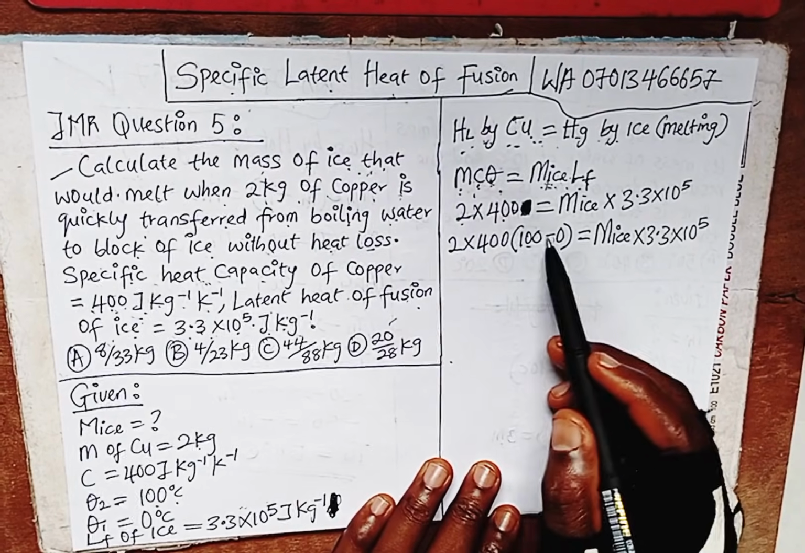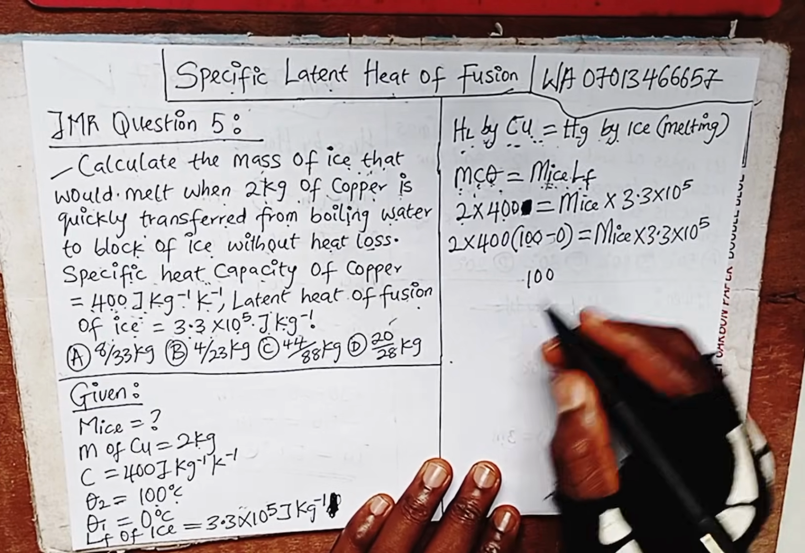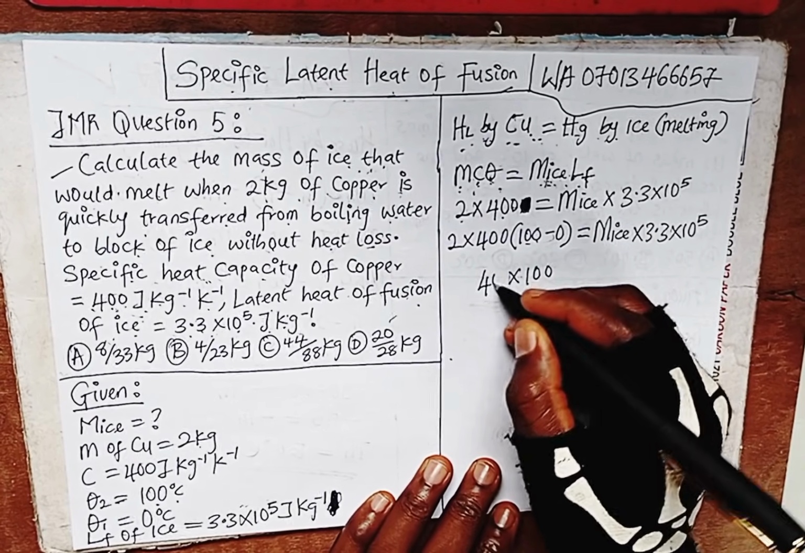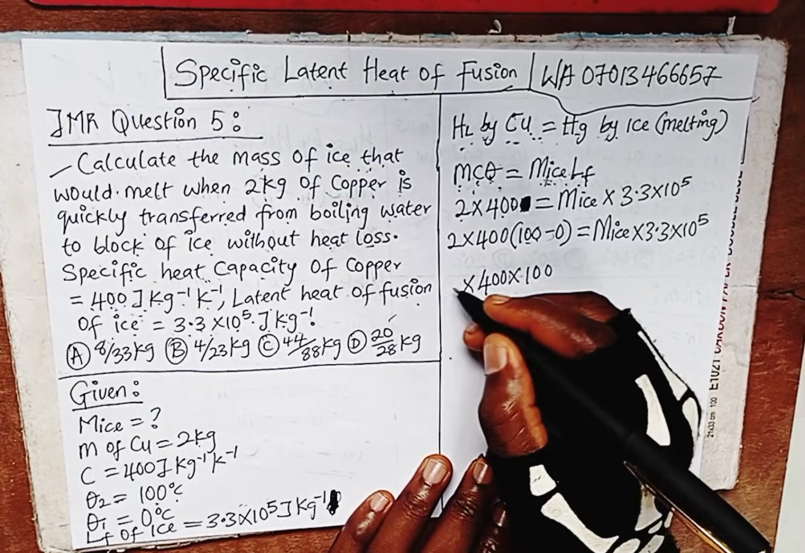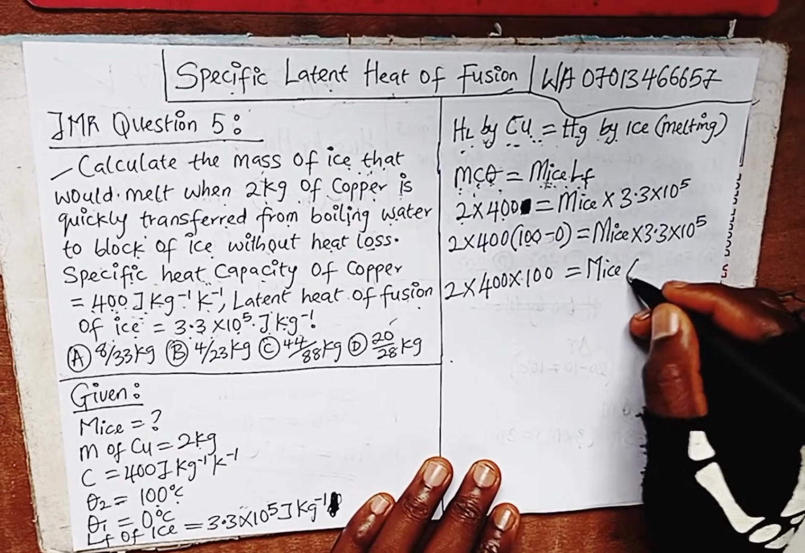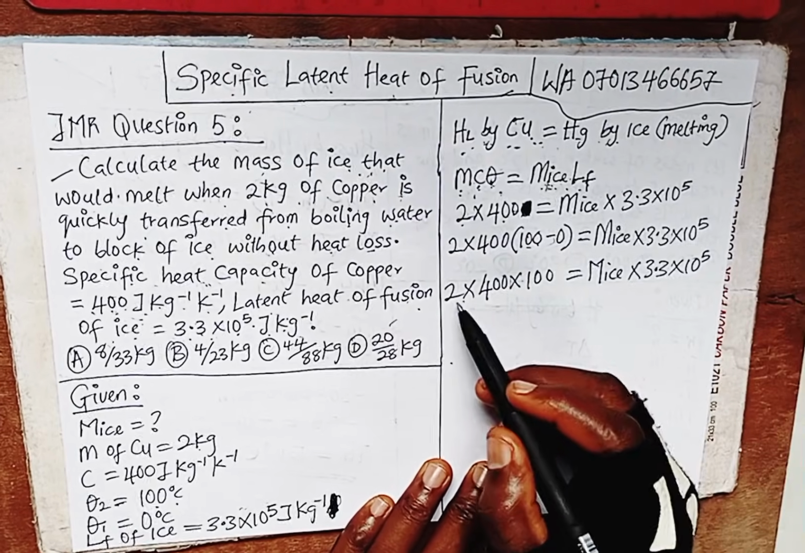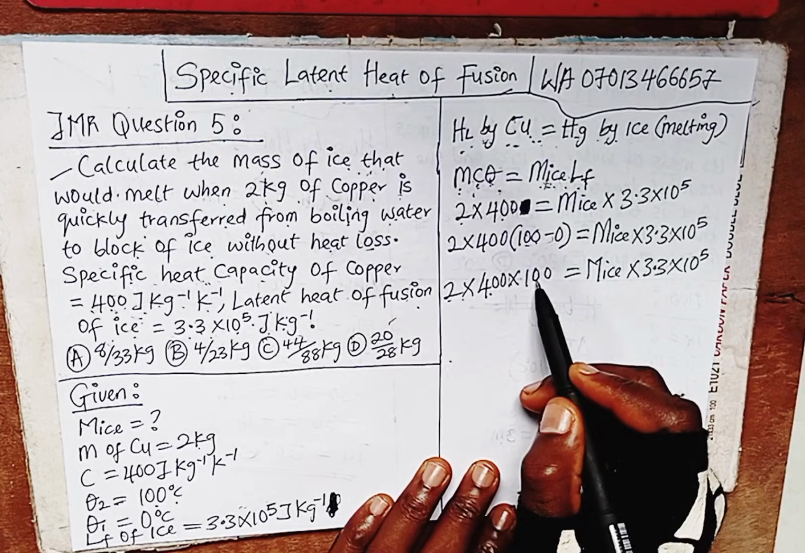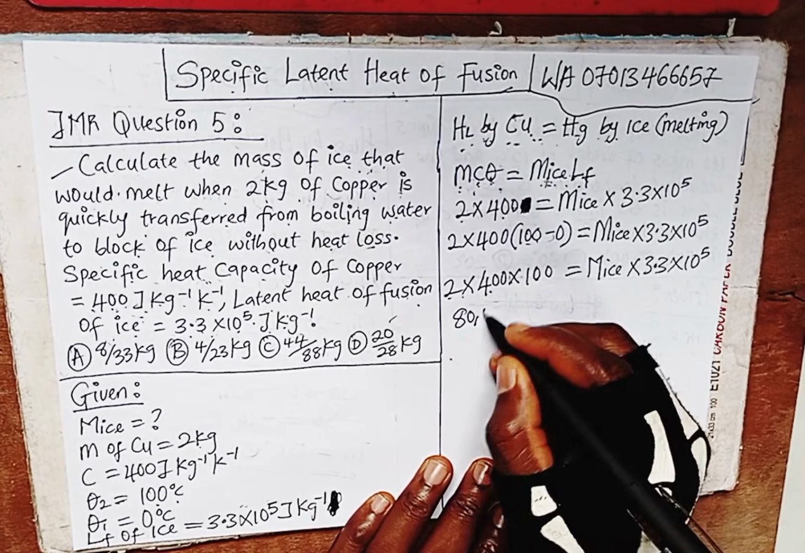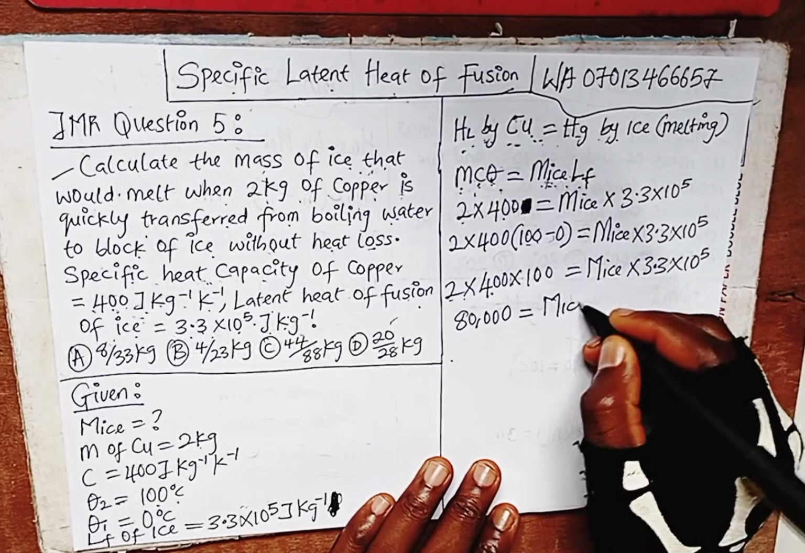So if you do here, we are going to be left with 100 here. If we open this bracket, then we put our times 400 times 2 equal to M ice, that's mass of ice, times 3.3 times 10 raised to power 5. 2 times 400 times 100 will give us 80,000, which is equal to mass of ice times that.